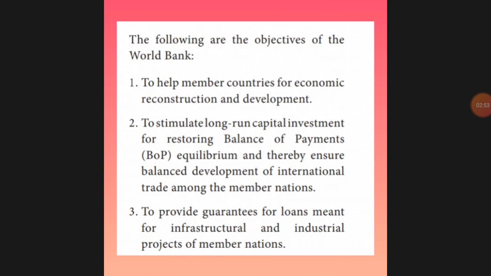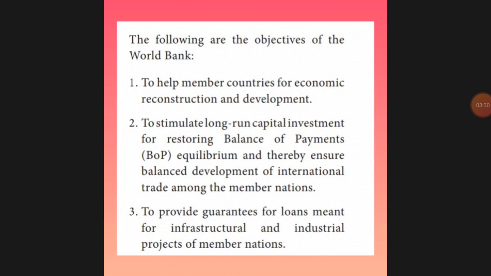Next, the following are the main objectives elaborately. First, they help the member country to reconstruct, as I said, at the infrastructure level. After the Second World War, everything was damaged. They wanted to reconstruct all its infrastructure and also economic growth. If the effect is very severe, you have already seen the trade cycle depression period. Because of the war, they have to purchase all the amenities and weapons, and spend more money on that. Now they have to use the money for infrastructure. If they don't have money, they will be in a depression.